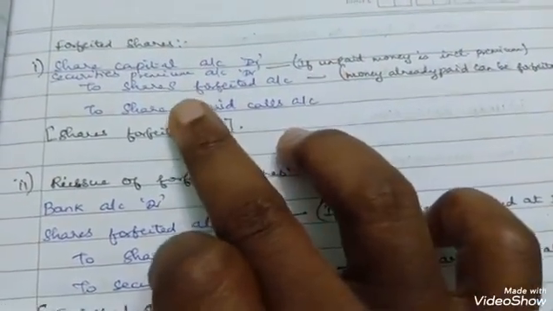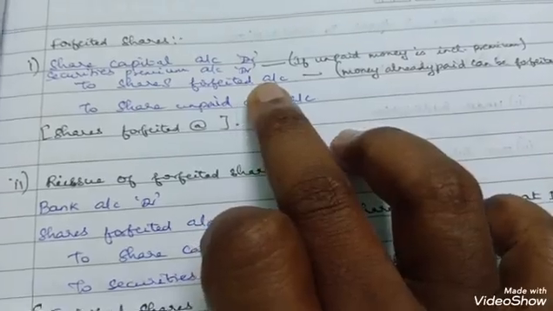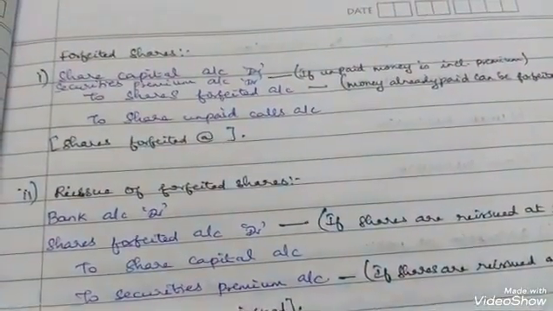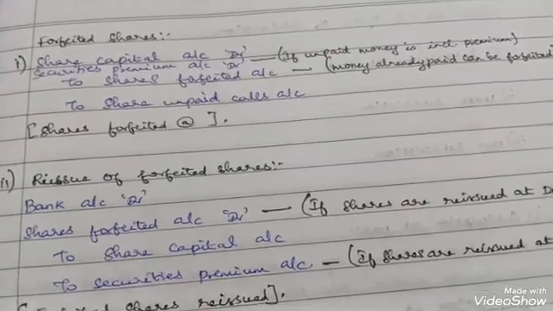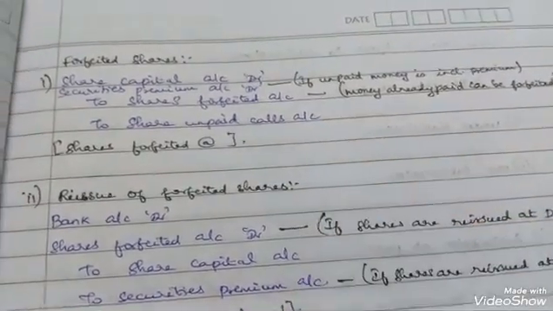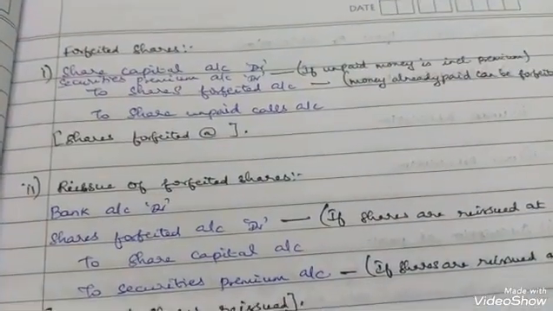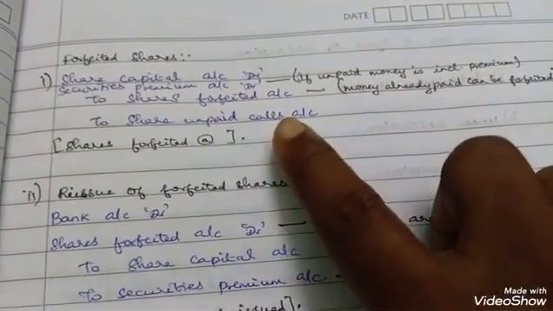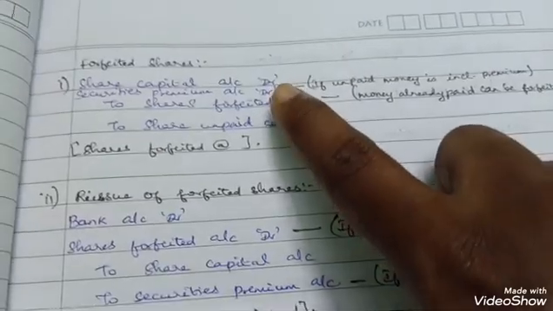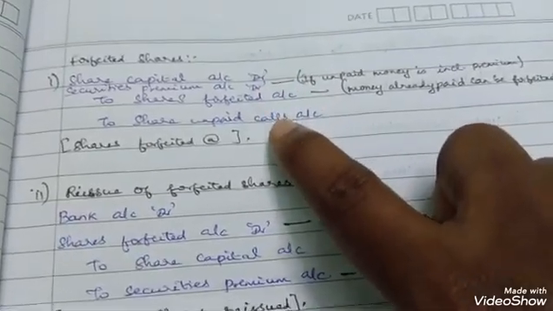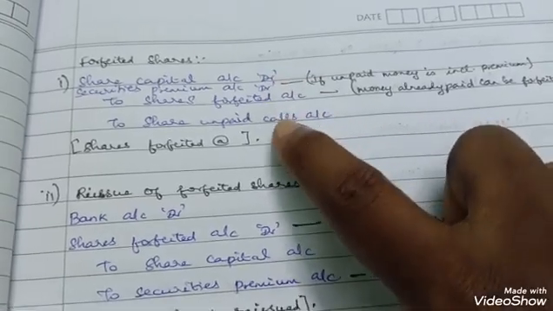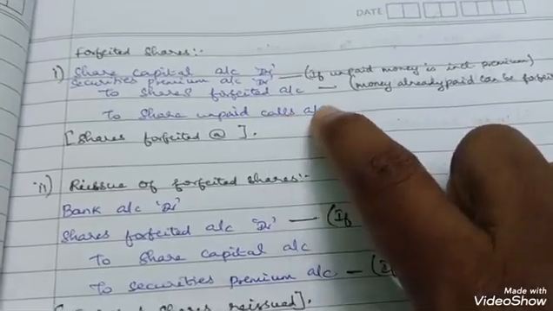Okay, and to shares forfeited account. In this, the amount you have already paid should be forfeited. Okay, to share unpaid calls account, how much money you have not yet paid till now, including premium. If premium is there, including premium. So when you are showing premium here, here also you have to show including premium. When you are not showing premium here, you should not show premium here.